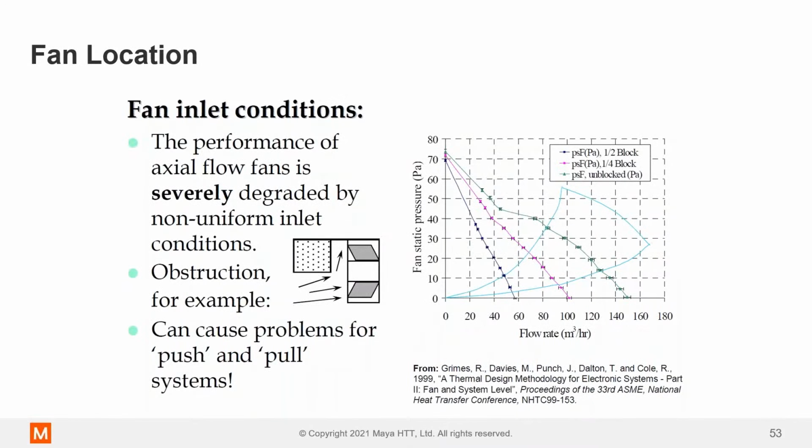Another thing is objects blocking the fan inlet as well, right? So just a very crude drawing, but here's my fan. Maybe there's something like a power supply, maybe partially obstructing the fan. That can have a huge impact on the fan curve as well. Having some sort of resistance and asymmetrical resistance on the inlet to the fan can really affect the fan curve and make it perform a lot worse than it should be doing. So just be careful of what you place upstream and downstream of the fan, and stop any sort of asymmetrical problems which causes air to not enter the fan smoothly.